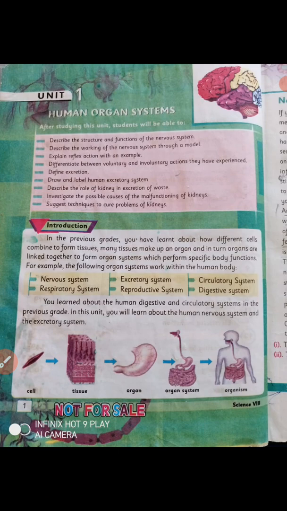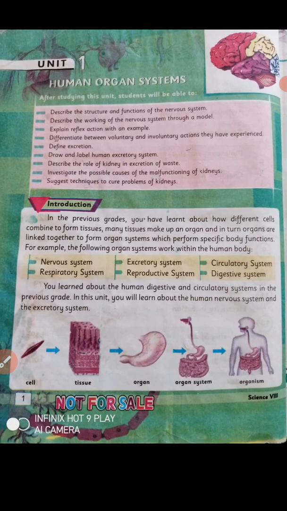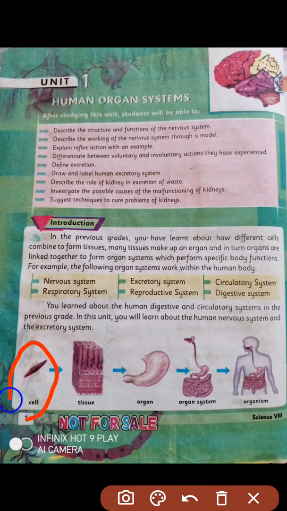We know that each system is made by a proper process. The first cell is connected with another cell. It means that different types of cells combine and form tissues, and these tissues combine together and form an organ. Here it forms the stomach, which we call an organ of the human body, used for digestion.